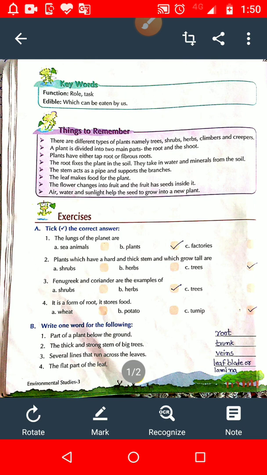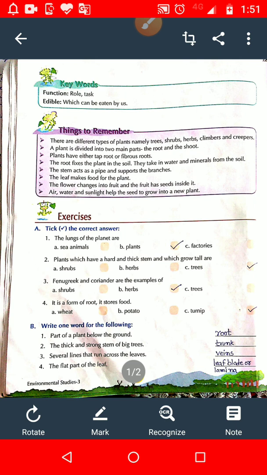Now student, let's discuss short answers to the following question. Question number C. Give short answers to the following questions. Name the two main parts of plant. So student, the question is name the two main parts of plant.